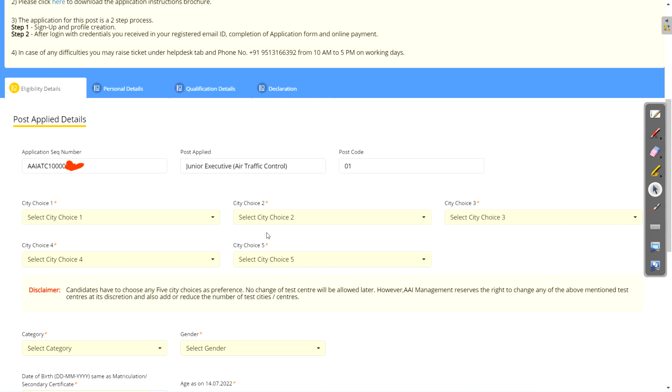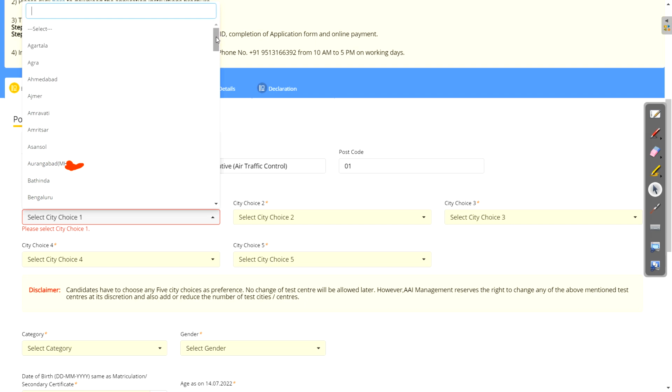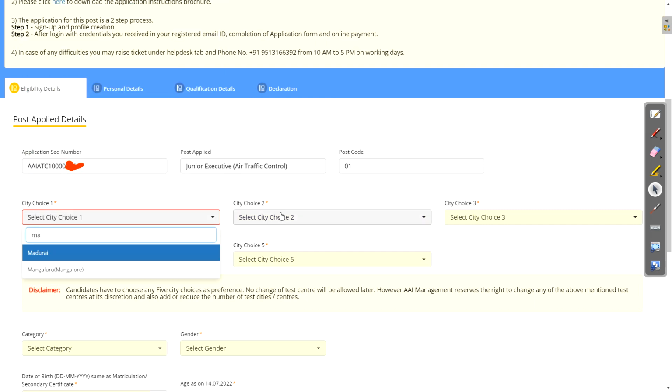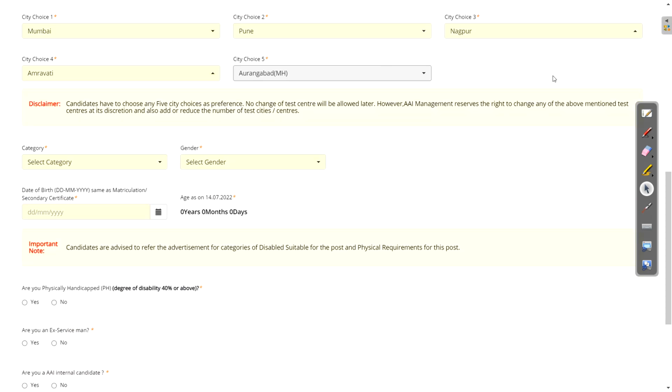Now there are 5 city centers for your exam center, okay. You can see all the centers here. So this is the list of your exam centers. All over India you will get a center, no need to worry about that, okay. Just select your 5 centers carefully.